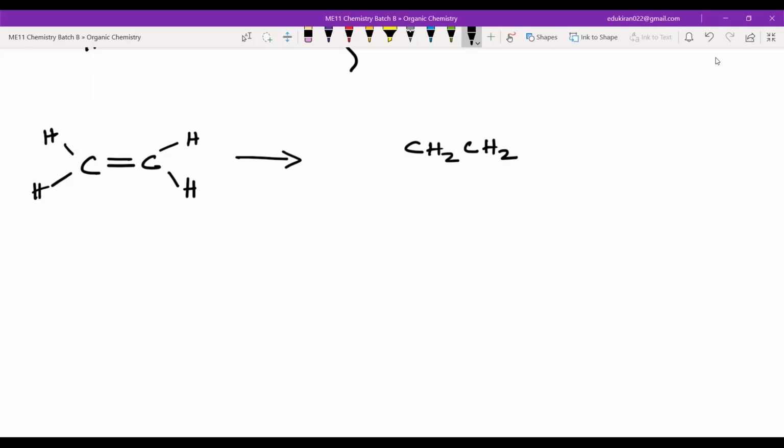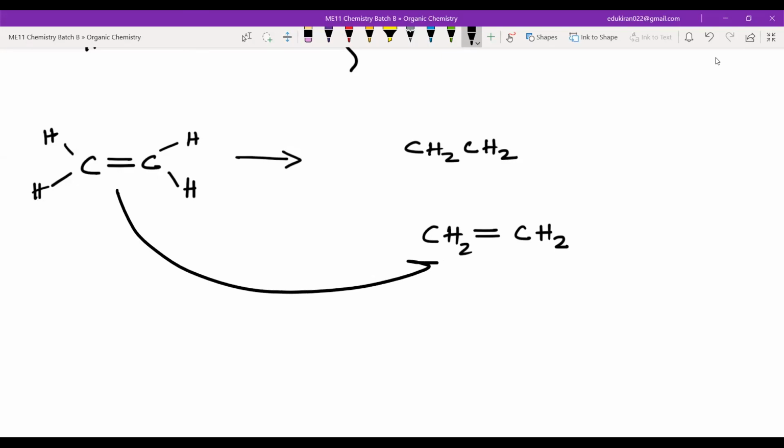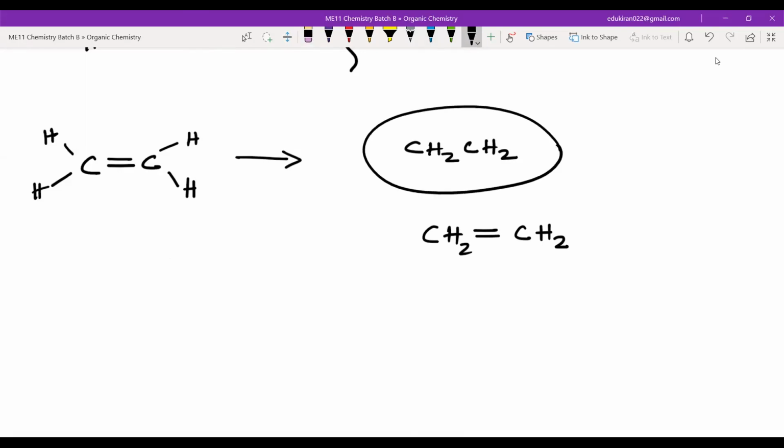You won't be shown the double bonds all the time. Obviously it can be shown like this also, that is correct. But please remember, I am not teaching you so that you can convert from structural formula to condensed formula. It is not going to come. Why am I teaching this portion? Because in NCERT you will find some questions in which the molecule has been given like this.